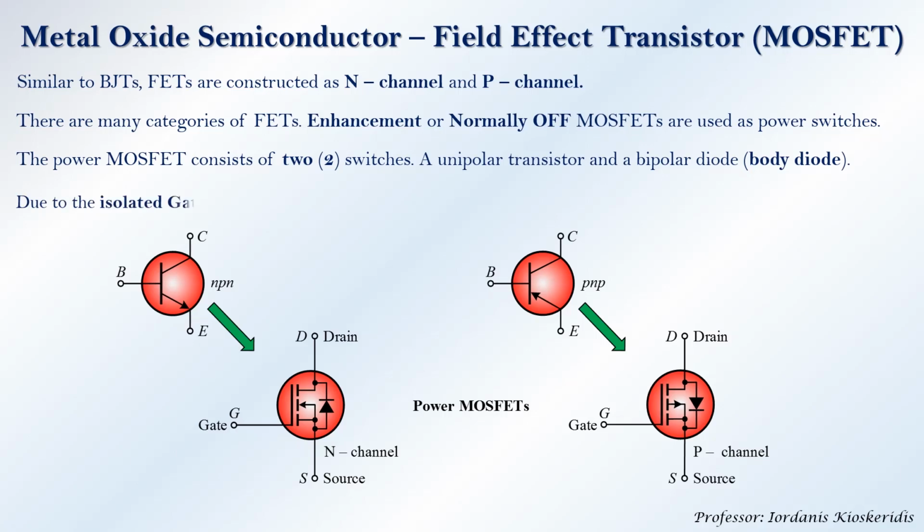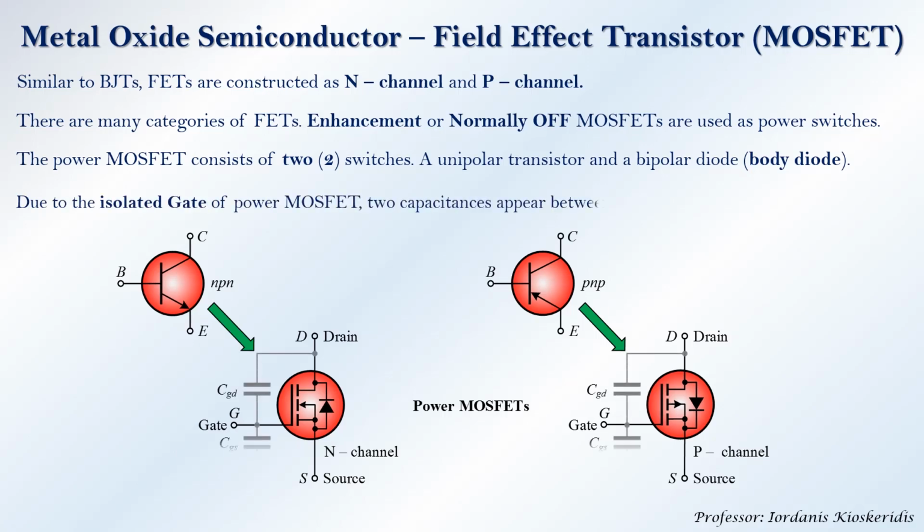Due to the isolated gate of the power MOSFET, two capacitances appear between gate and source and between gate and drain.